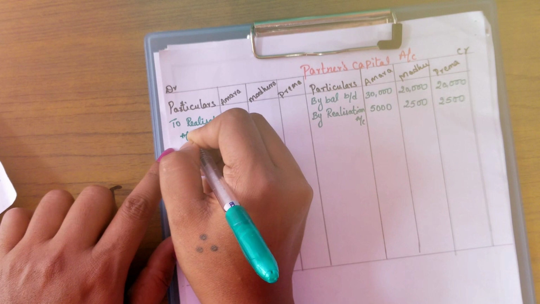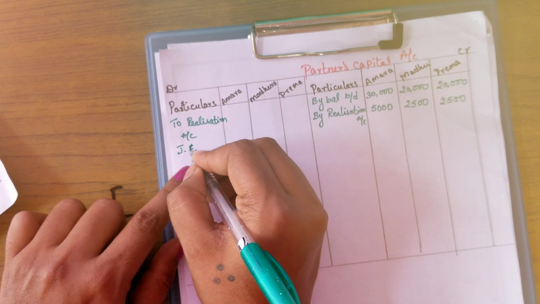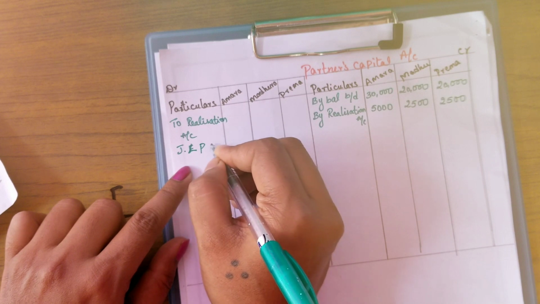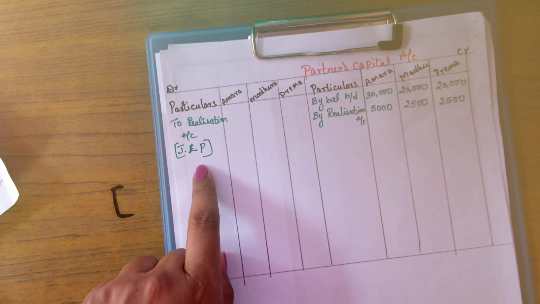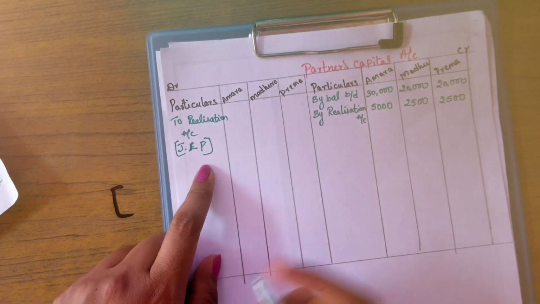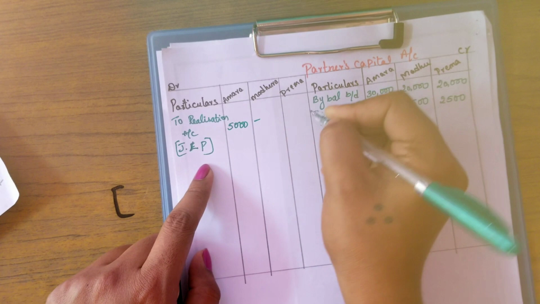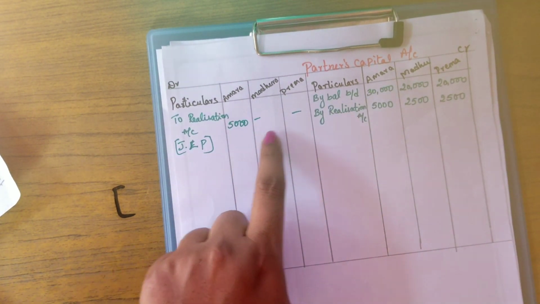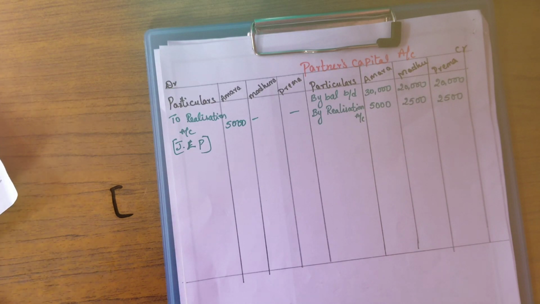To the realization account, you can write joint life policy taken over. Okay, I have written it in short form. Who is taking it over? Amara is taking over for 5,000, so you will be writing 5,000 in Amara's column. That's it. There is no other adjustment related to any partner.